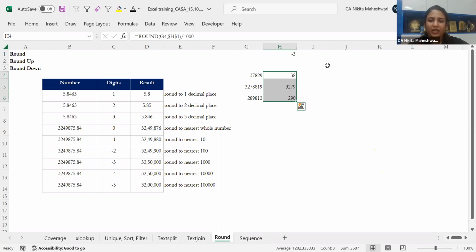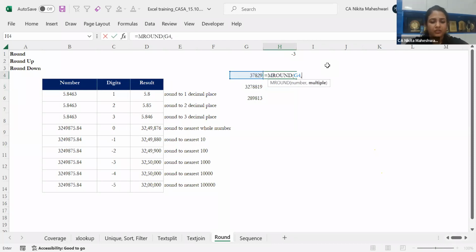Yes, I was coming to that point only, sir. Once I have to give this in thousands, there is one specific function known as m round. It will round to the nearest multiple. So let's just remove this and put m round over here. This is my number and my multiple is 1000. This will also do.